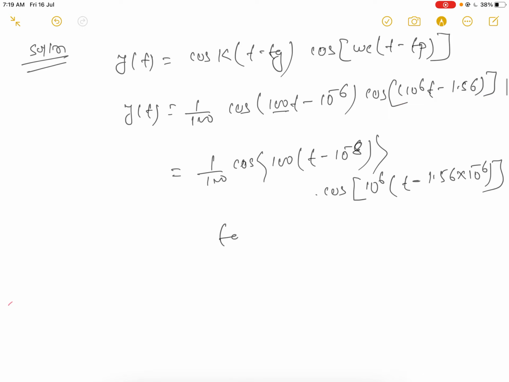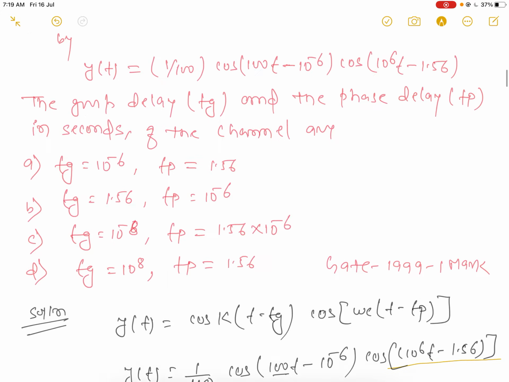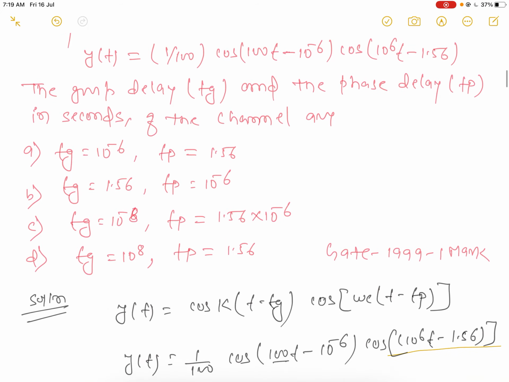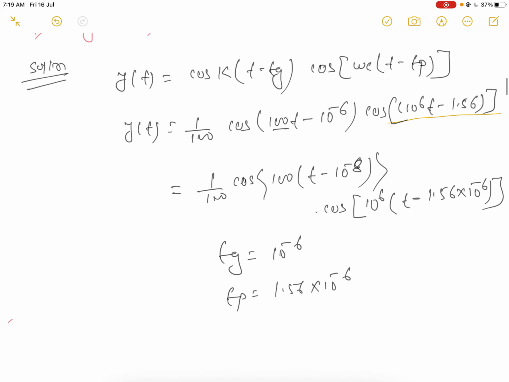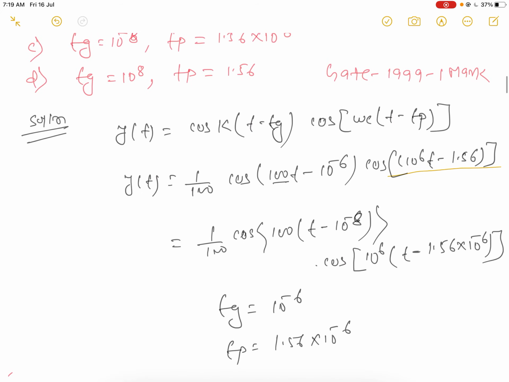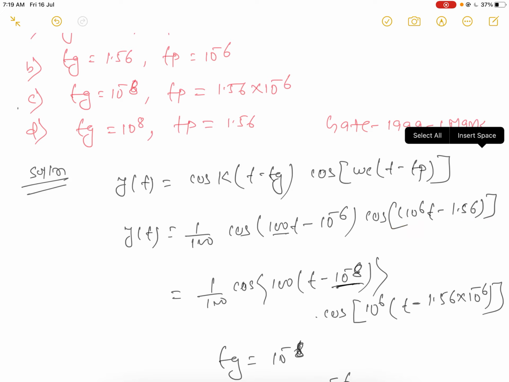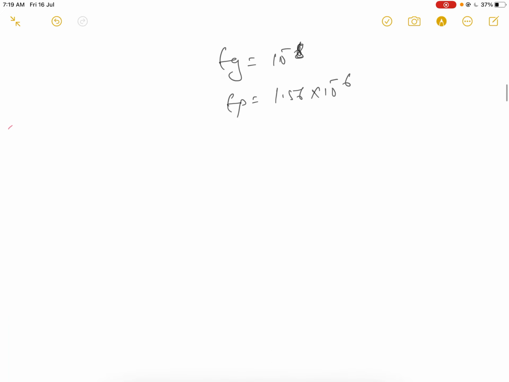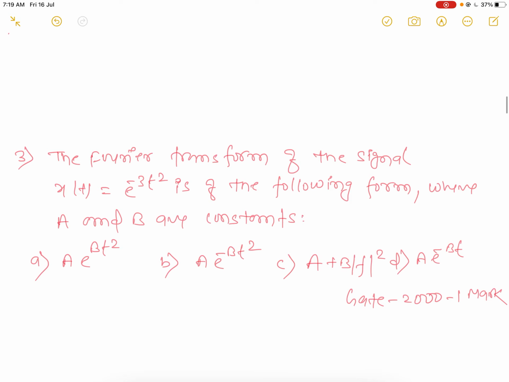Now compare it. What will happen? Then Tg becomes 10 to power minus 8, because here is the 10 to power minus 8, and Tp will be 1.56 into 10 to power minus 6. Check it, which option is right? When you compare it, option C will be the right answer.